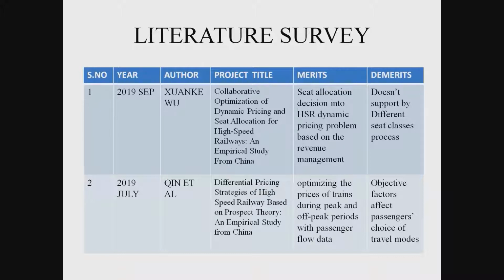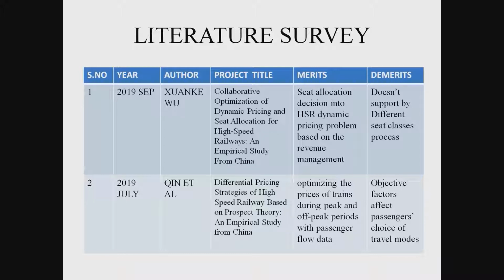Literature survey. Here, September 2019, author John Keith. The project title is the collaborative optimization of dynamic pricing and seat allocation for high-speed railways, an empirical study from China. The merit is the seat allocation decision for the HSR dynamic pricing problem based on revenue management, and the demerit is that it does not support different seat class prices.